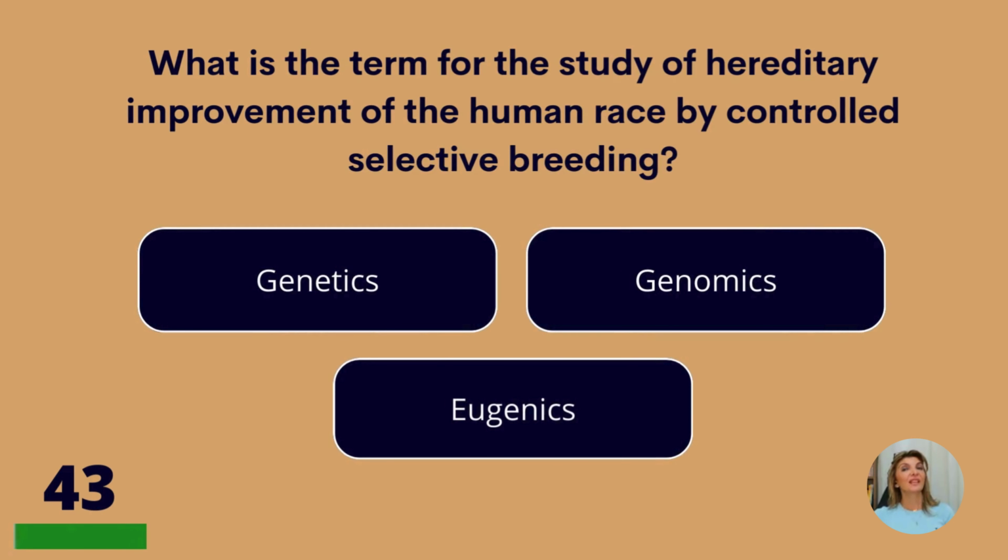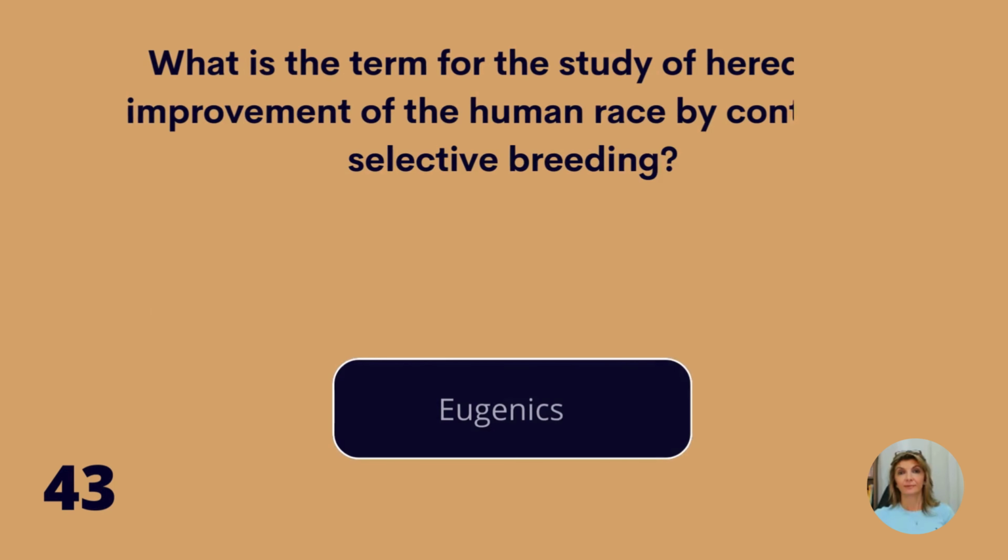What is the term for the study of hereditary improvement of the human race by controlled selective breeding? Genetics, genomics, or eugenics? Eugenics.